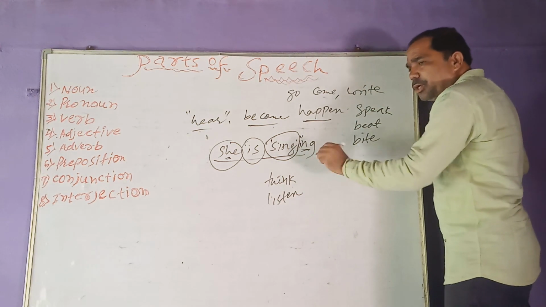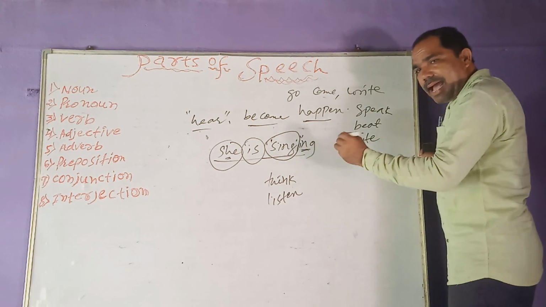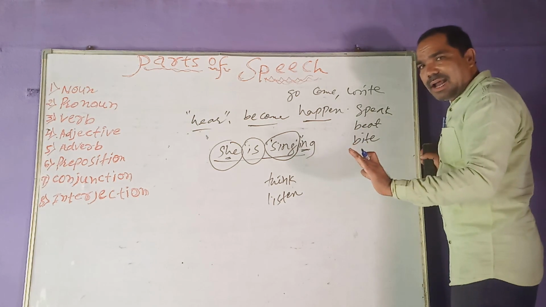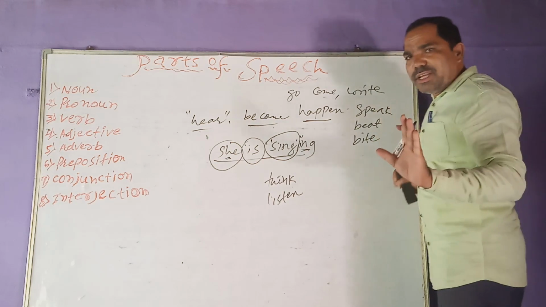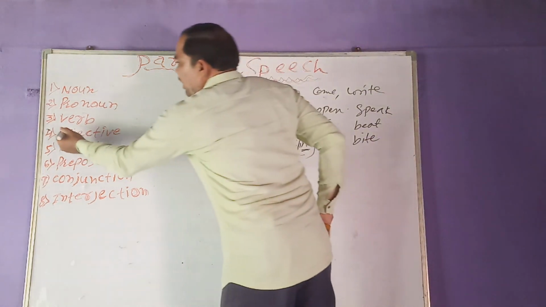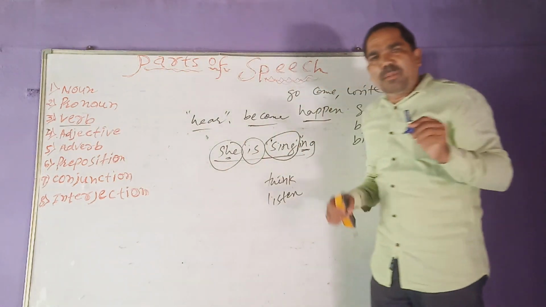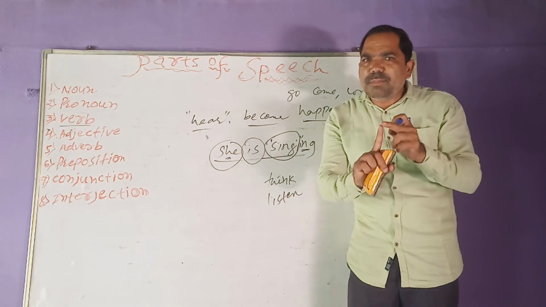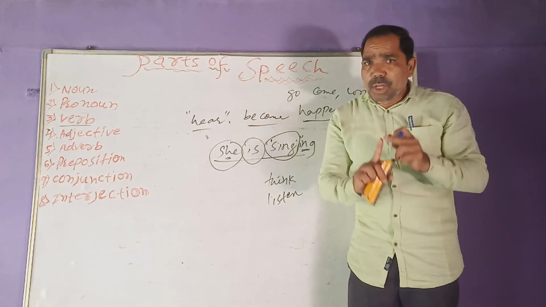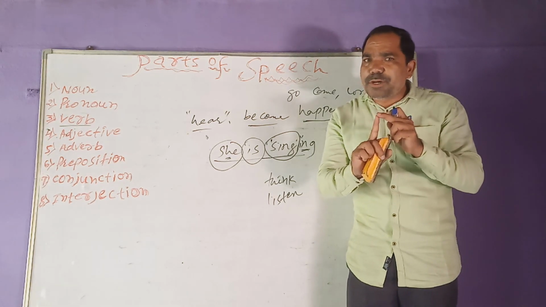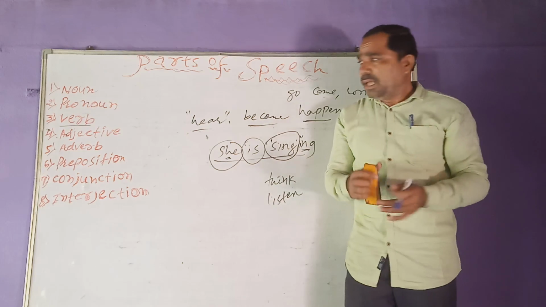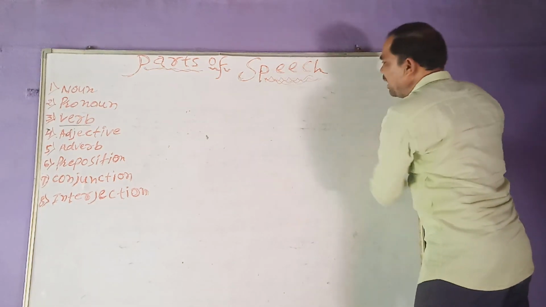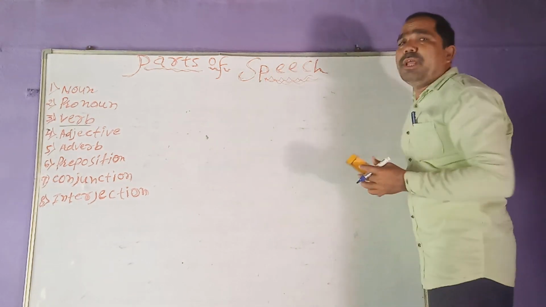Whatever words express the action of a person, place and thing, such words have been called a verb. That is very important. And what is the definition of the verb? Verb is a word, one of the parts of speech in English, which shows the action of a person, place and thing. Now after writing some examples, you will definitely understand what a verb is.